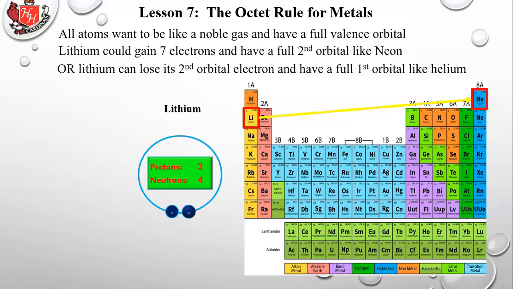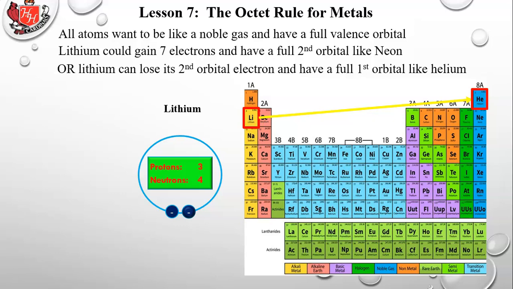So you see that the second orbital electron disappeared, and effectively so did the second orbital, if there's no electron there. Didn't really disappear, but there's no electrons in it. So now lithium only has 1 orbital, the first orbital. It has 2 electrons, which is a full valence orbital for the first orbital. It's all it can hold. And so now lithium has a full valence orbital. So it was kind of a backwards way of doing it, but it worked.